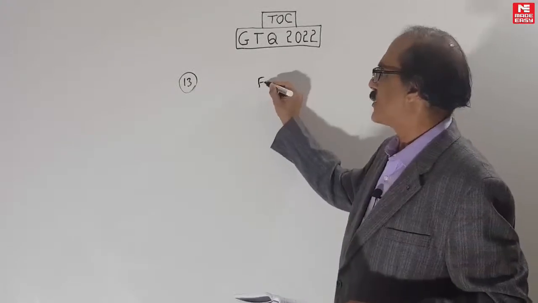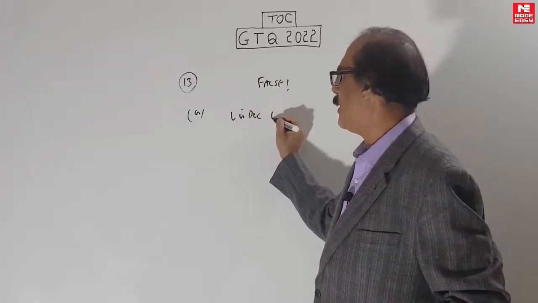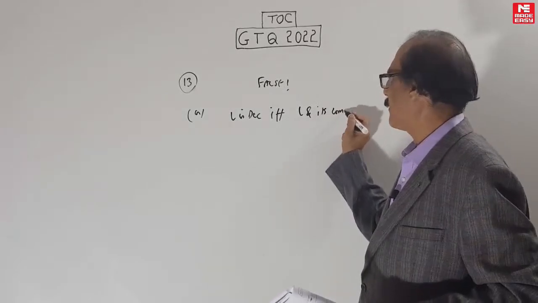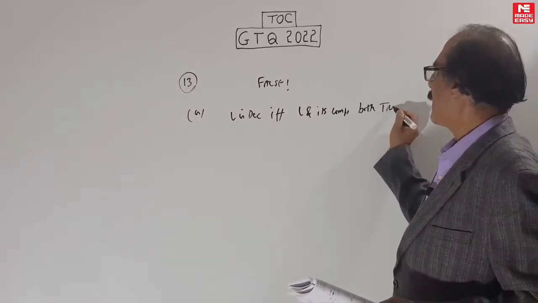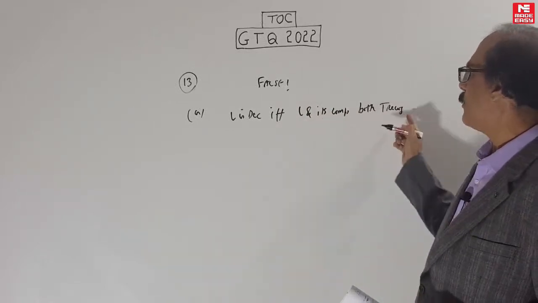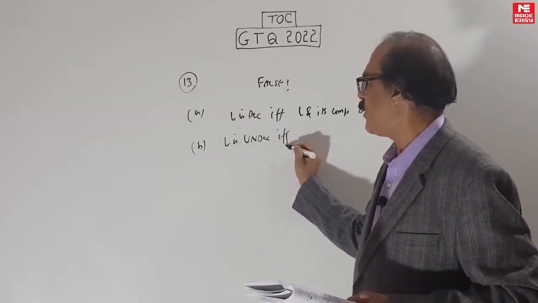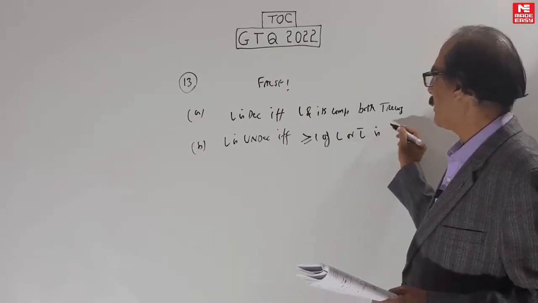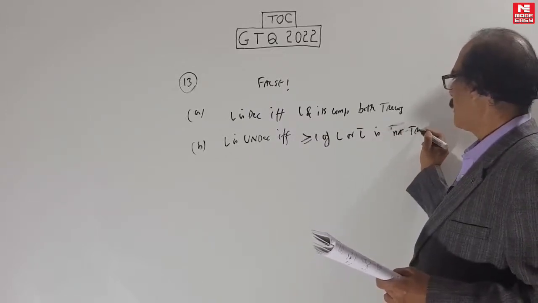Which of the following is false? A: A language L is decidable if and only if L and its complement are both Turing recognizable. We want to know which is false. B: L is undecidable if and only if at least one of L or L bar is not Turing recognizable.